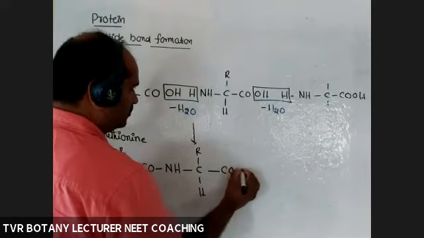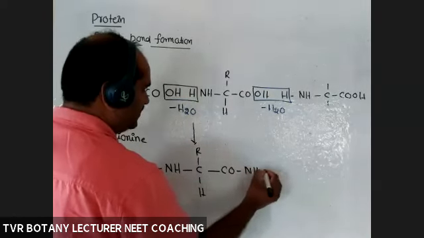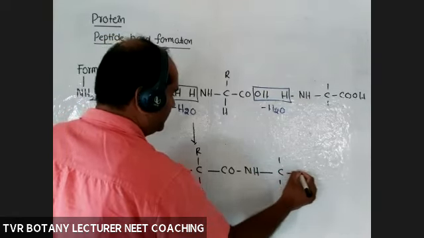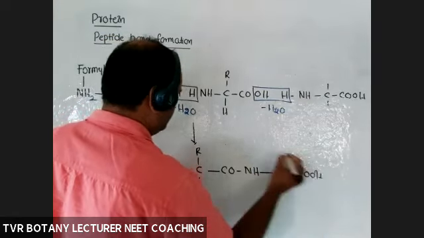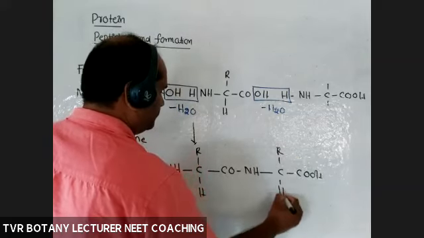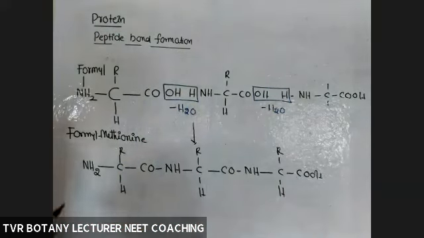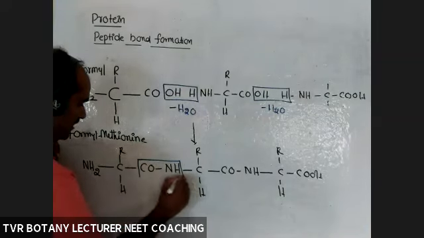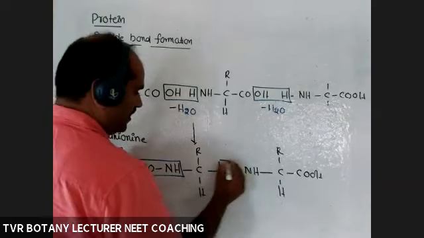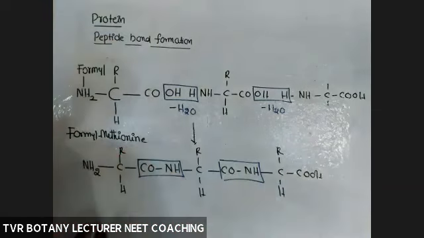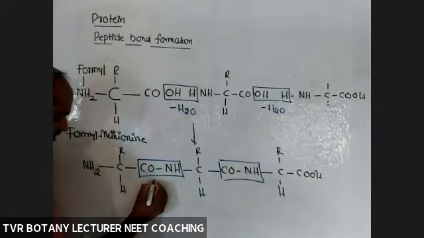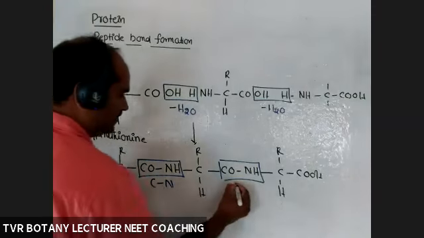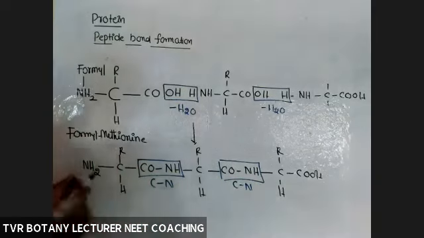Here also CONH, the second peptide bond, and COOH, R group, H. So this is the peptide bond present between CO and NH, CO and NH, continue it. The bond formation is in between carbon and nitrogen. C bond N, C bond N.